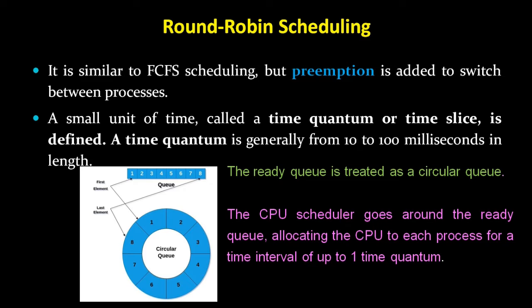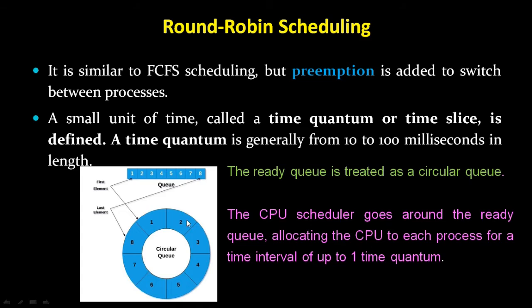So we are saying that round robin scheduling is similar to first come first serve scheduling, but preemption is added to switch between the processes. If you see this figure, this is a circular queue. This is called the ready queue, which is treated as a circular queue. Round robin means that, on a first come first serve basis, all the processes will get one small unit of time called a time quantum.